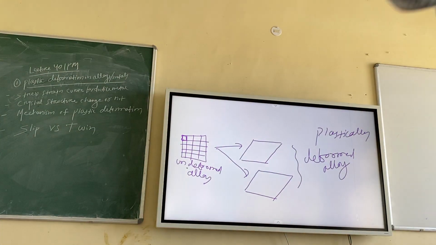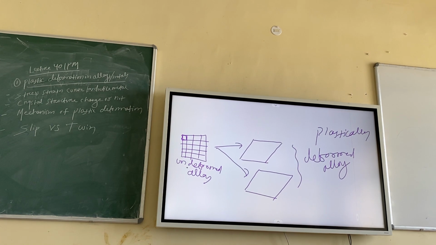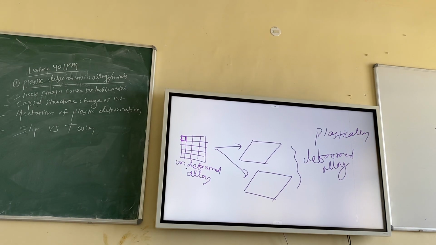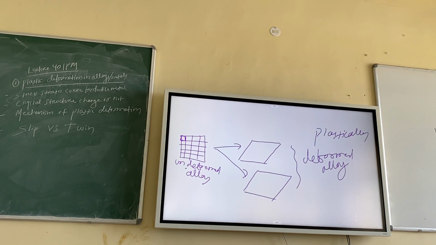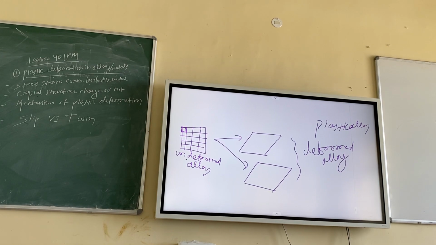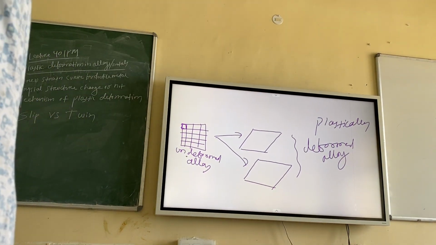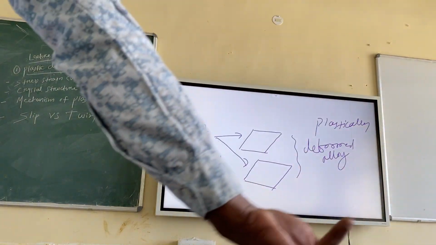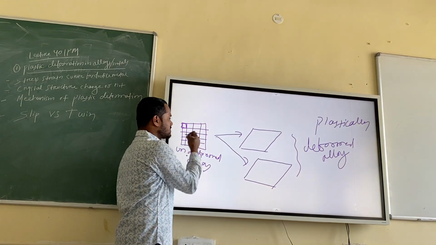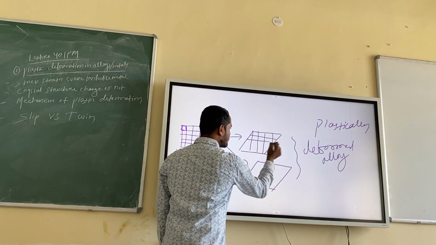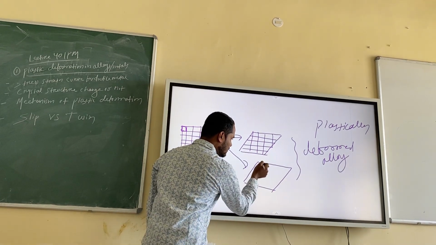So that means, if after plastic deformation the unit cell changes, then there will be a change in crystal structure. But if the unit cell does not change, there is no change in crystal structure. Everybody remembers the unit cell, right? That is the smallest unit which defines the entire crystal. Because if you take a single unit cell and multiply it in 3 dimensions, it will give rise to your main crystal at the end, right? That is the smallest unit. So this is a situation. The situation may be like this after deformation, or the situation may be like this.